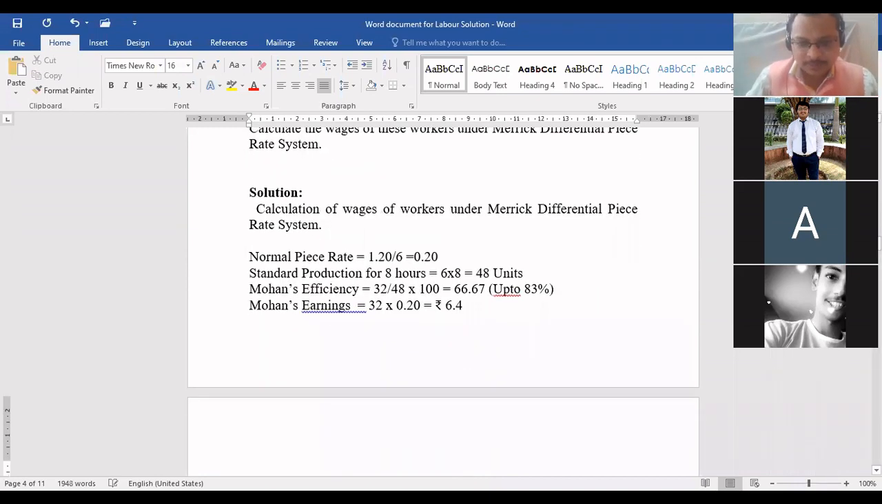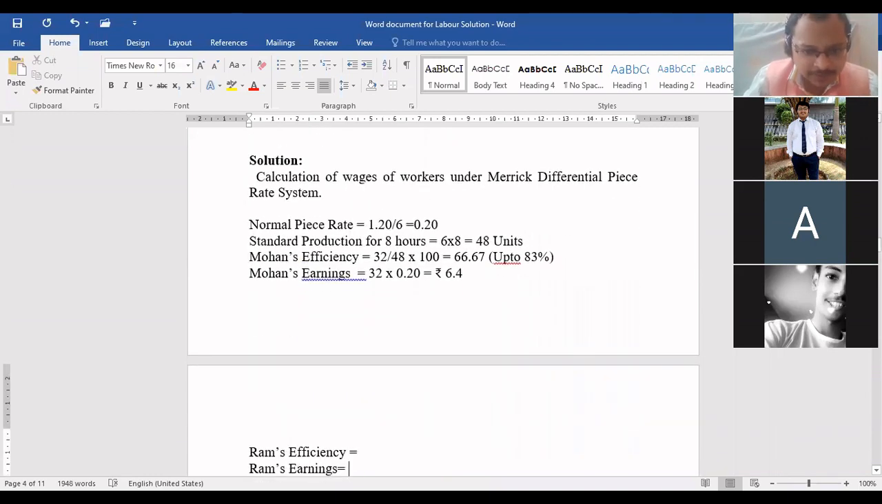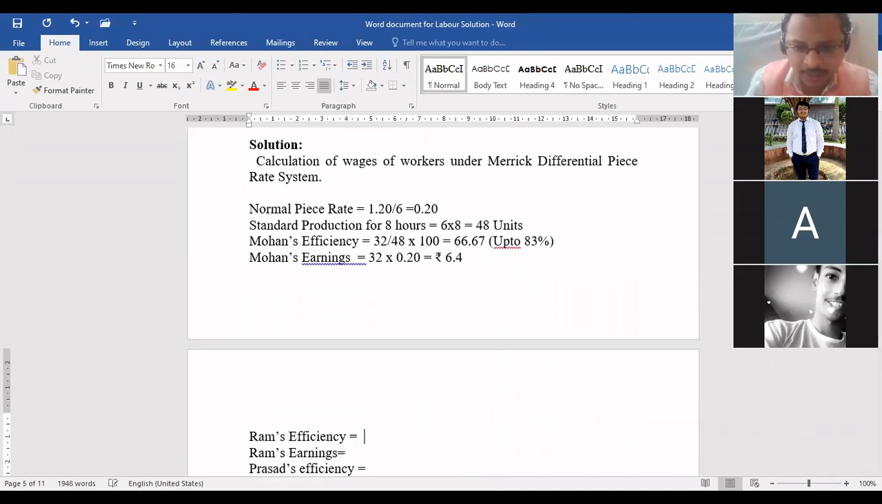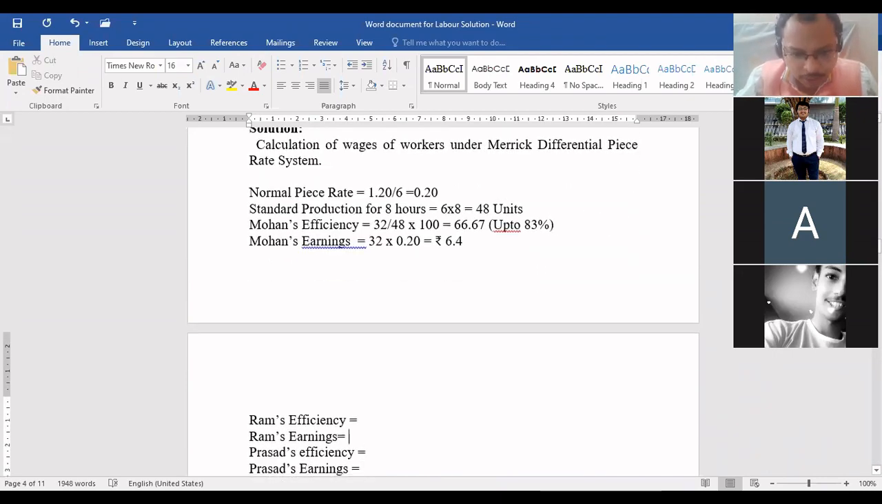Everyone understood this? Now, likewise, you have to tell me the efficiency of Mr. Ram as well as Prasad. Come on, Ram's efficiency. How many units has Ram produced? 42. So 42 divided by 48, very good. Multiply by 100. Okay, 87.5.